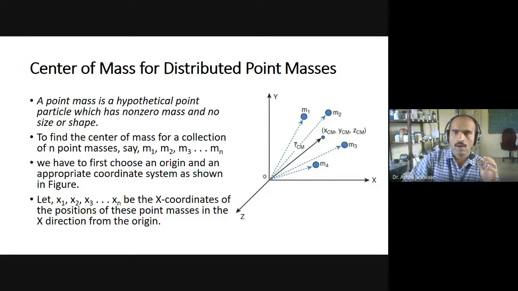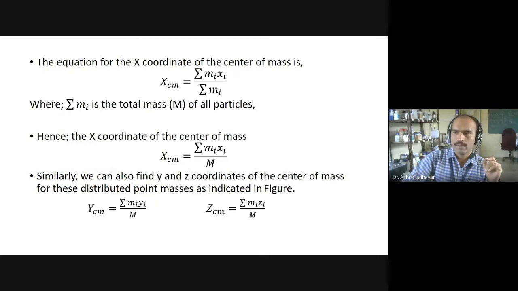So let us consider how one can determine the center of mass of these given distributed point masses. We will proceed with the x component of the center of mass. If you want to determine the x component, then we have to use this relation. The x coordinate of the center of mass is given as xcm equals summation over i of mi xi divided by summation over i of mi.